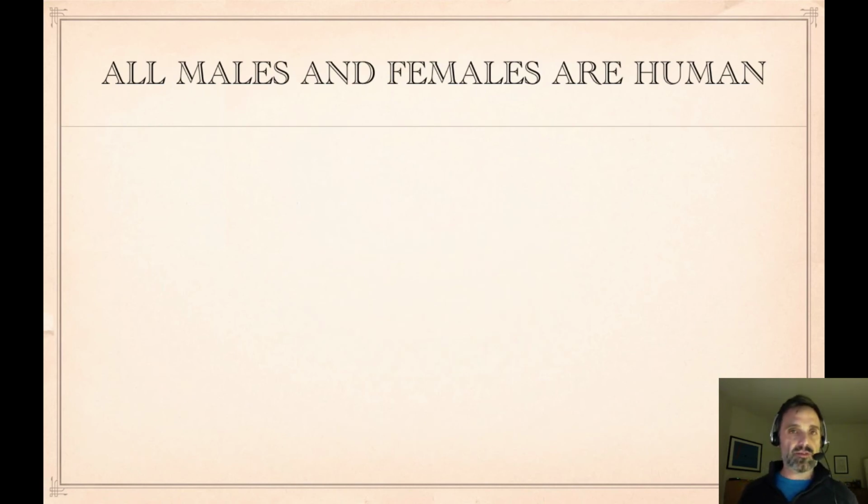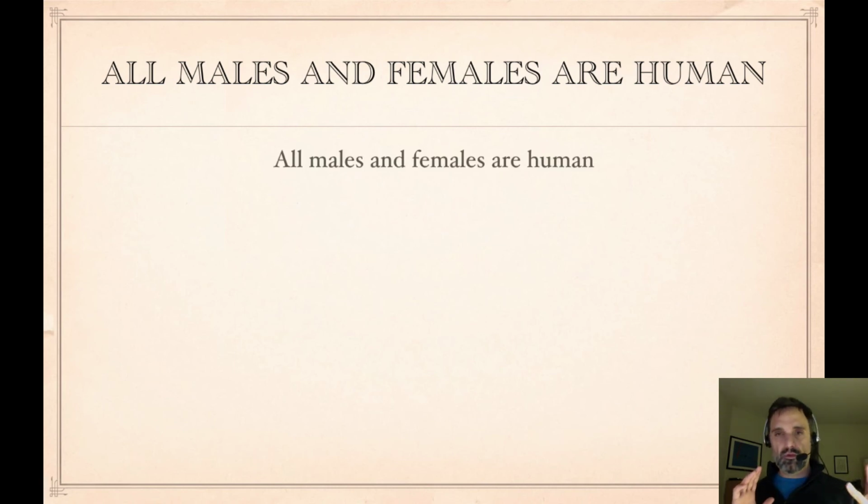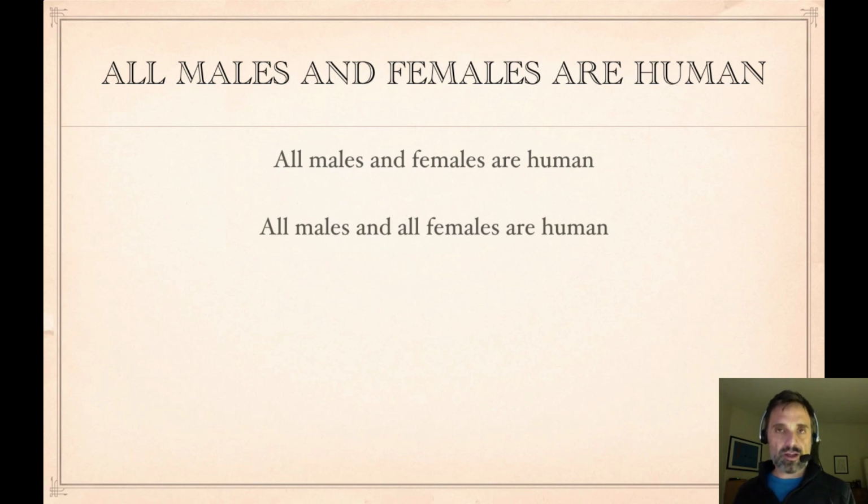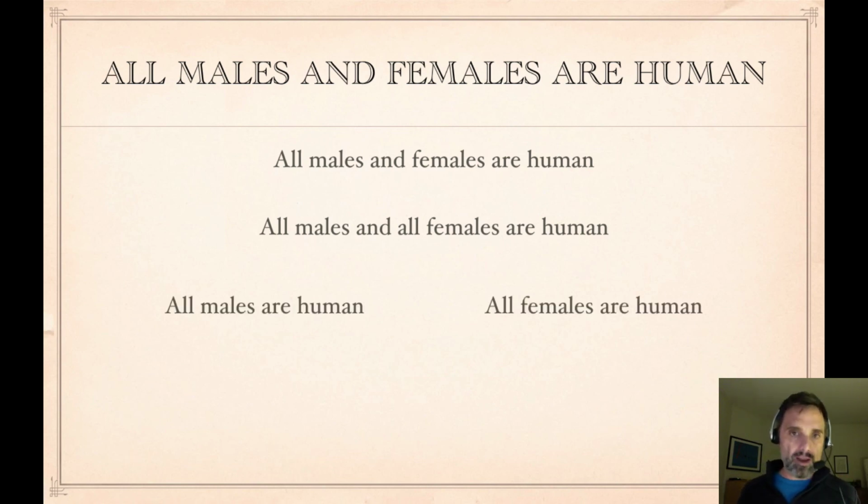Okay, so that's one sentence. Let's consider a slightly different sentence. All males and females are human. When we have this, it might look like we have one determinative phrase, all males and females, and then a verb phrase, are human. After all, we have only one quantity word. But what's actually going on here is there's a suppressed all. So what this sentence really is, is all males and all females are human. And that's all males are human and all females are human. So there's our and.